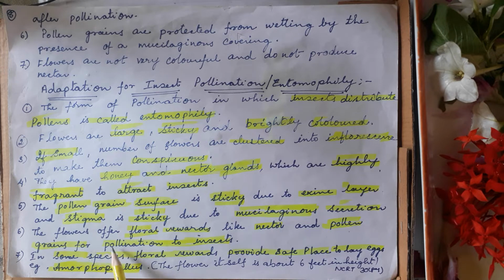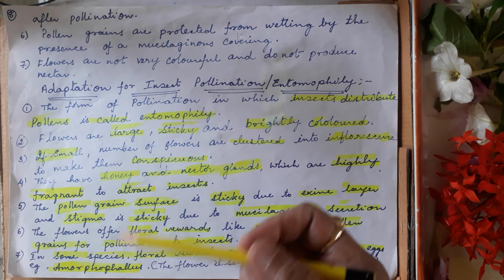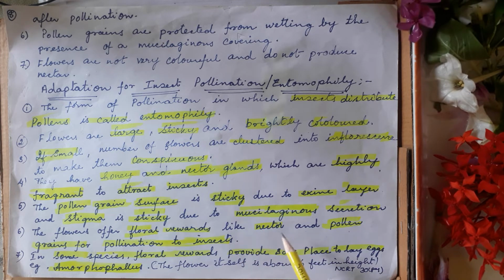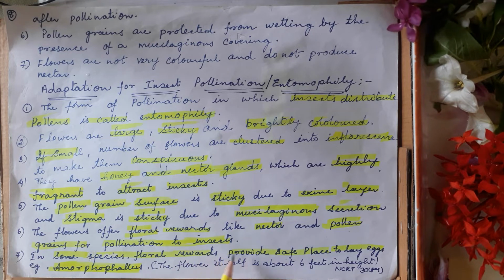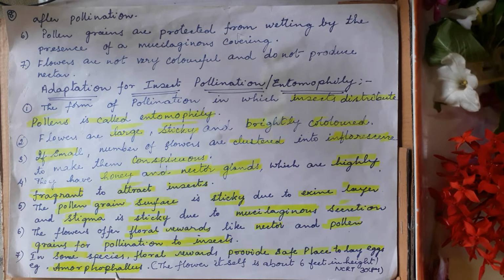And why at all will the insects come to the flowers? Because the flowers offer floral rewards. Suppose an insect comes to the flower, and the flower will give some reward. What reward will it give? It will give nectar and pollen grains to the insects. The insect takes the pollen grain and the nectar, and puts the pollen grains on the stigma of other flowers.